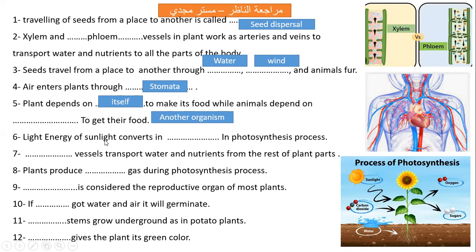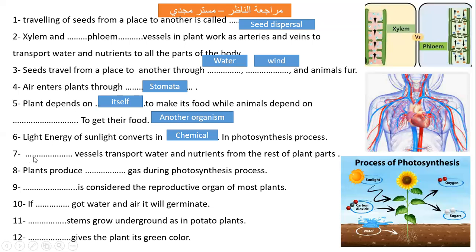Light energy of sunlight converts into what in photosynthesis? So here light energy is converted into sugar. What energy is stored in sugar? Yes, chemical energy. So light energy of sunlight converts into chemical energy during the photosynthesis process.